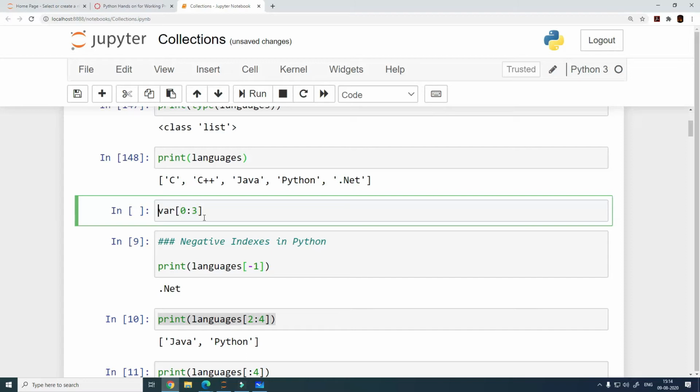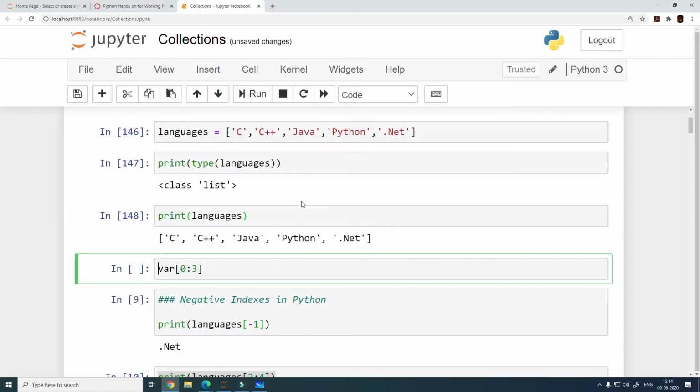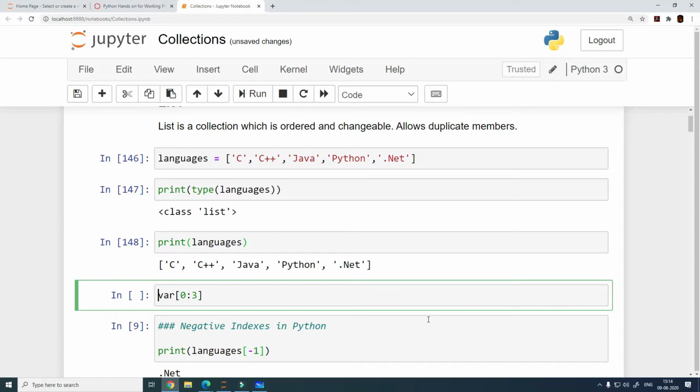That is the same thing that is going to happen in this case. In case of a list, you can do the same. Since we know that we have a specific index assigned to all the items in the list, you can refer to them using their index numbers.